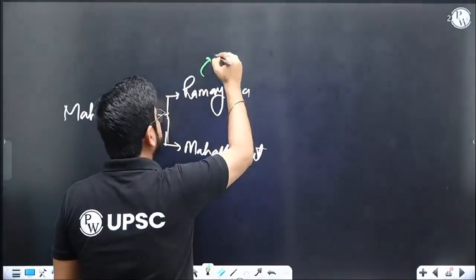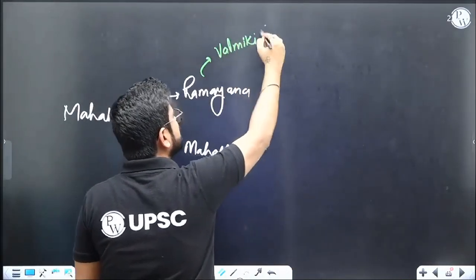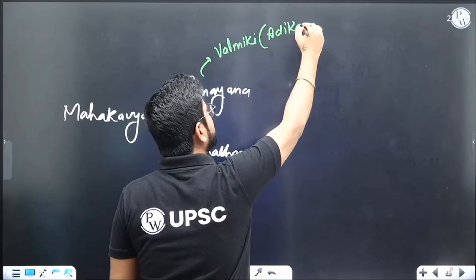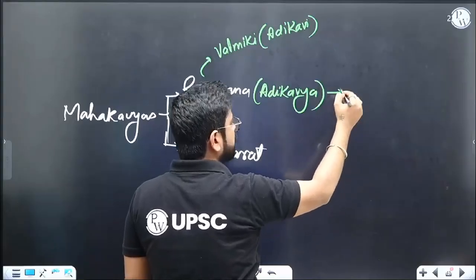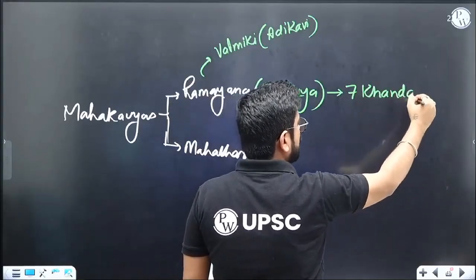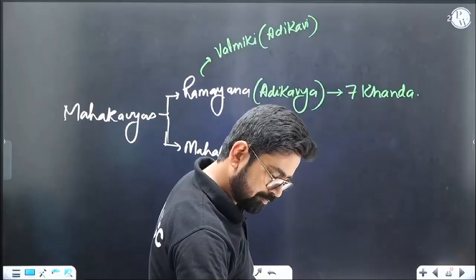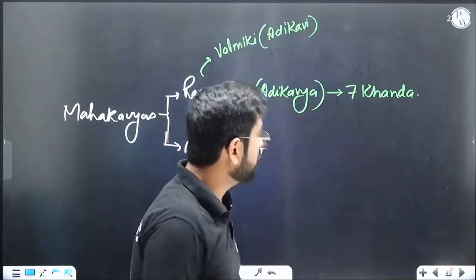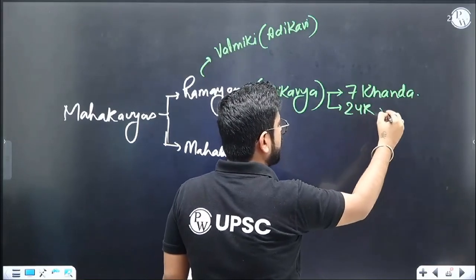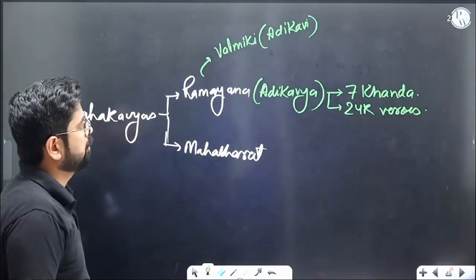Ramayana was written by Rishi Valmiki. And that is the reason he is called Adi Kavi, one of the first poets we have. And that is the reason Ramayana is called Adi Kavya. Right? It is written in 7 books, 7 khanda, and there are a total of around 24,000 verses.